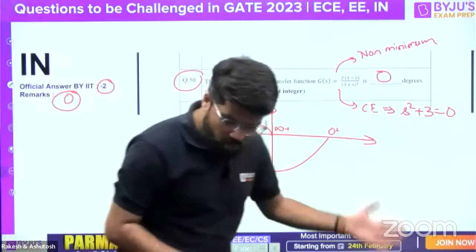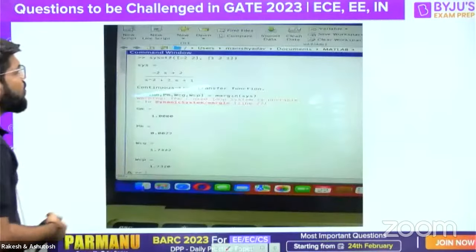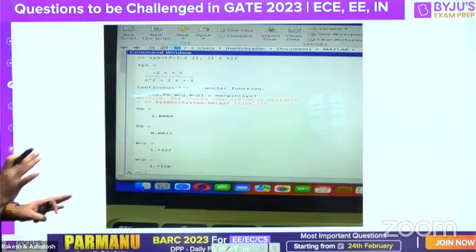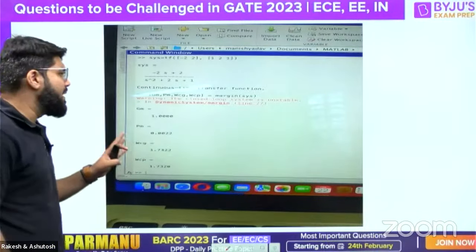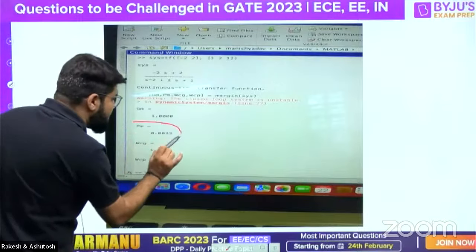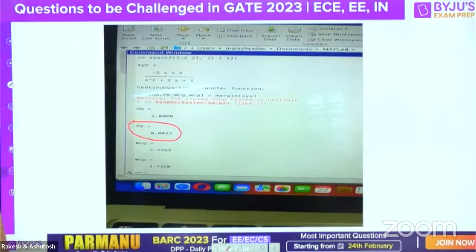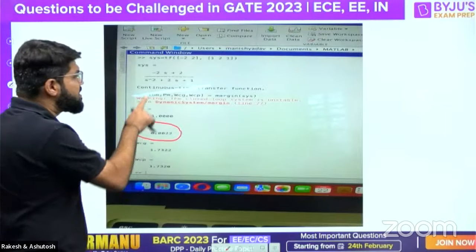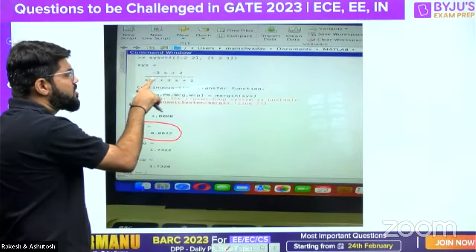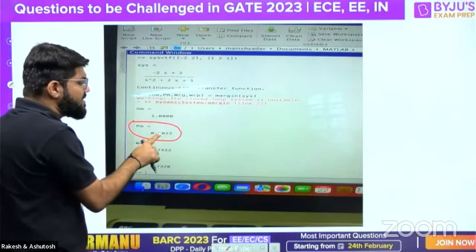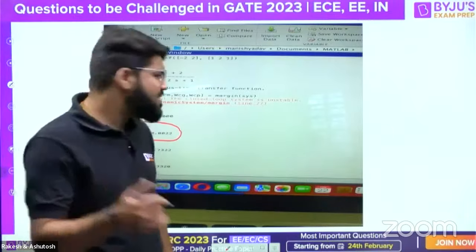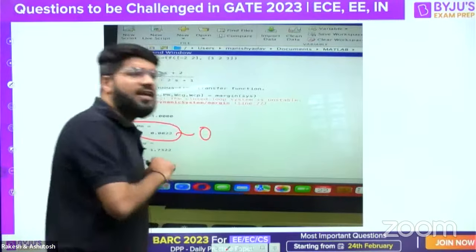Just to verify it more, I will add on to the data. So now see this. This is the data that is officially obtained. Now, using MATLAB, now you will see here, what is the answer that you're able to see? Okay, using the computing tool as well, the answer that is coming up is phase margin for the system (-2s + 2) upon (s² + 2s + 1) is 0.0022. It is 0.0022. This is the answer given. This is just as good as 0 only. This is the answer given by MATLAB.